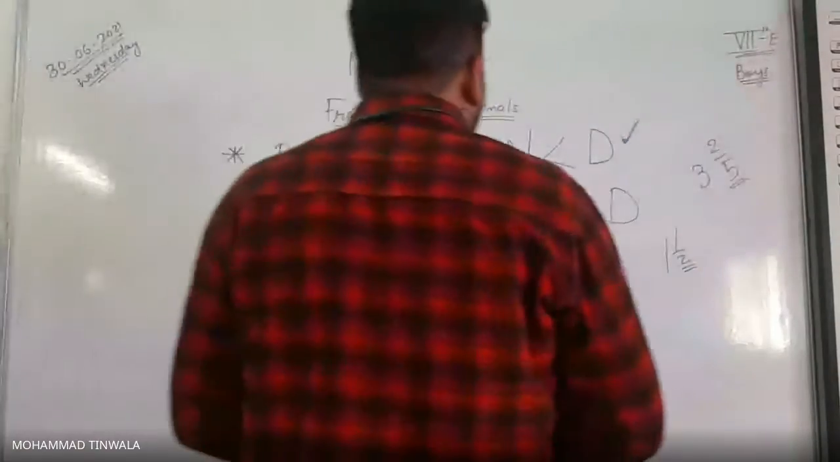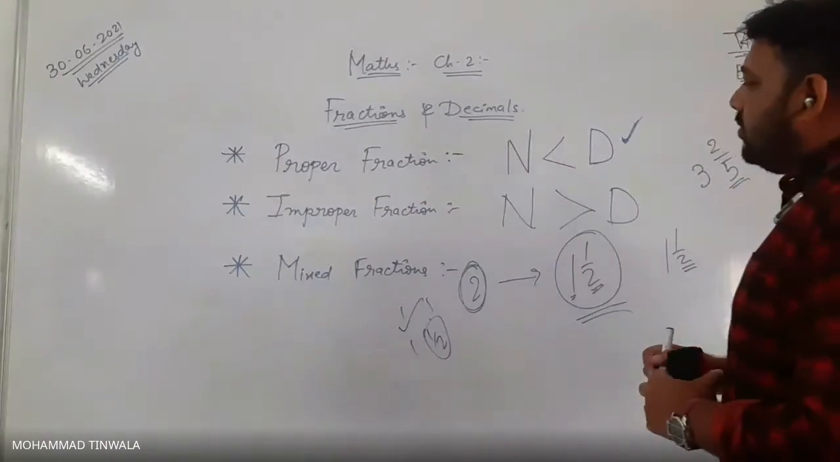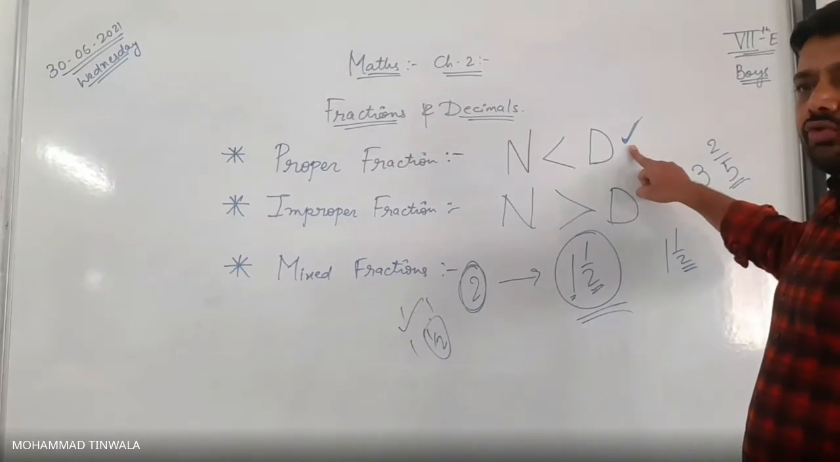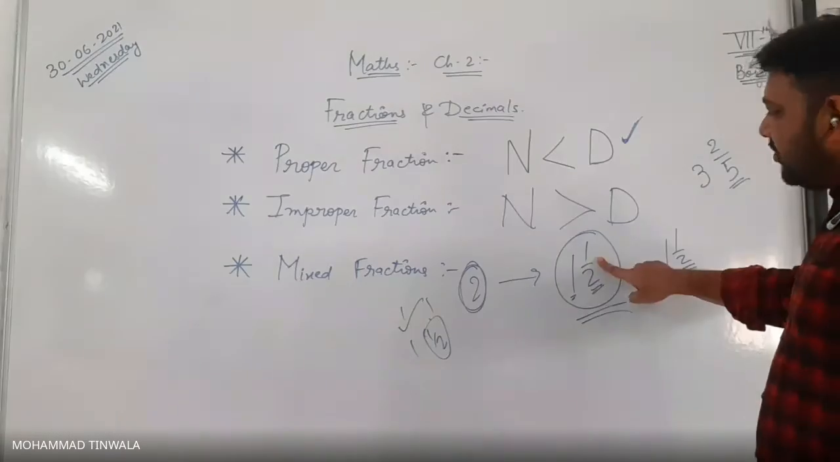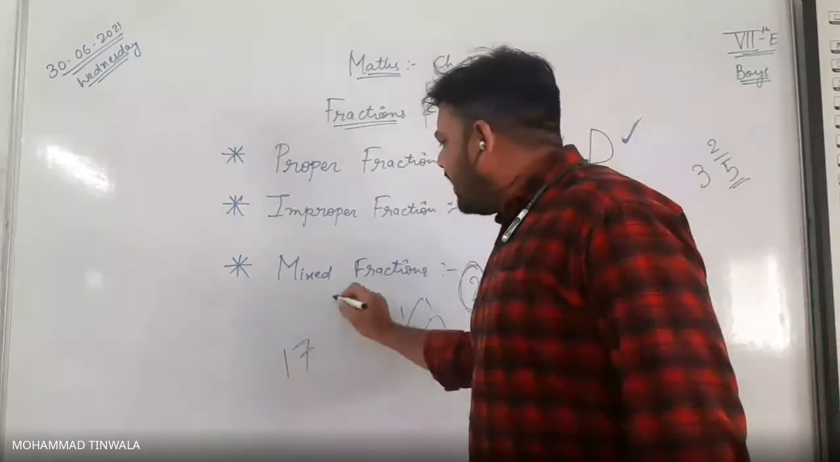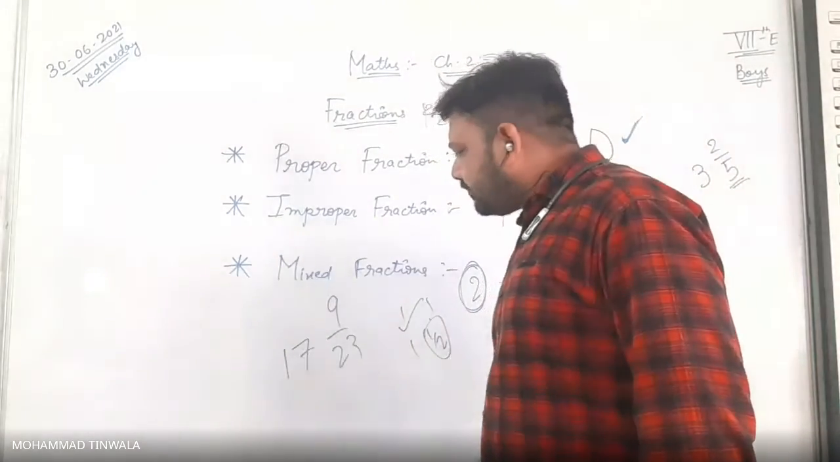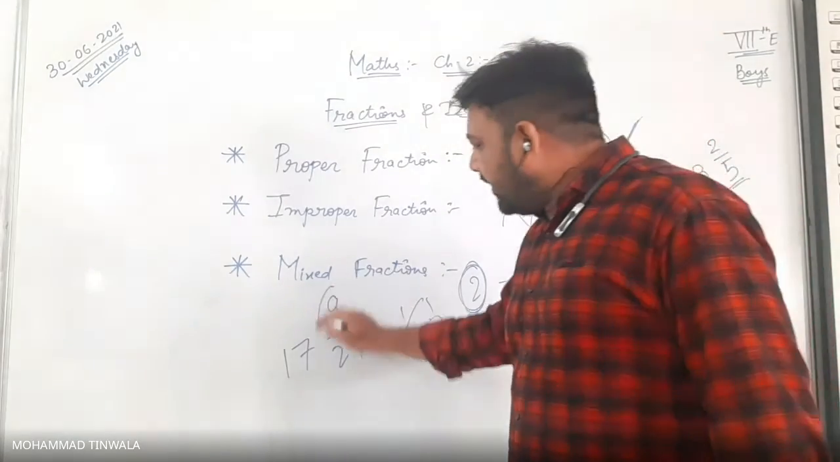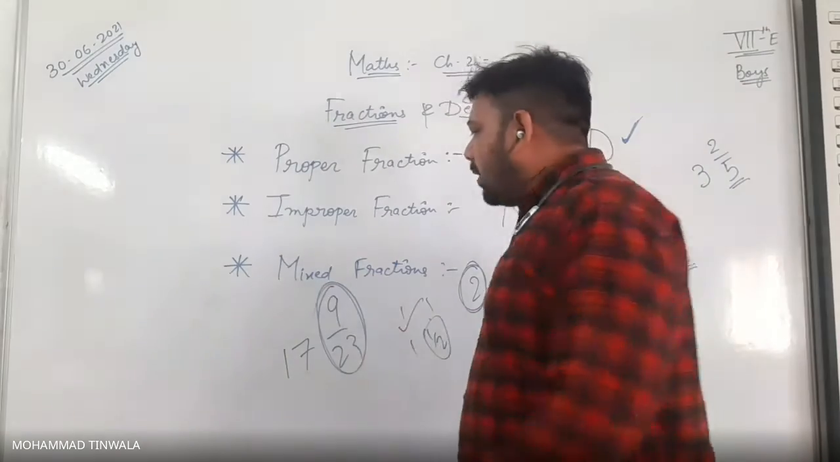Okay. Now coming to the main point. There is one rule that after the integer there will always be a proper fraction. That is what I have shown you. For example, 17 integer 9/23, whatever it may be. So after the integer, there will always be a proper fraction.